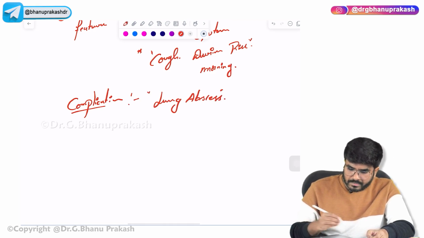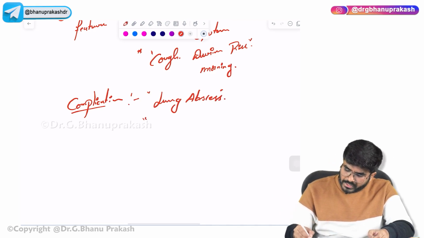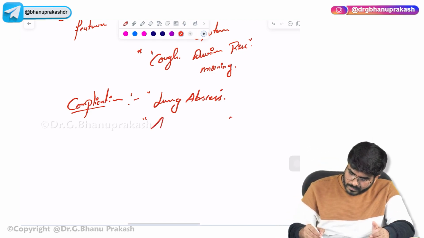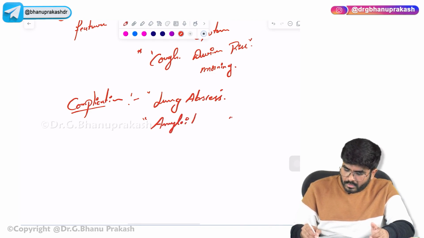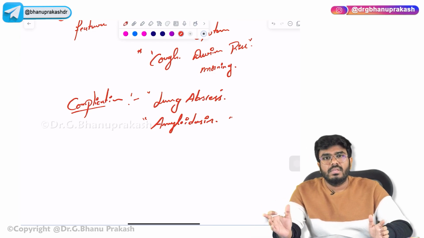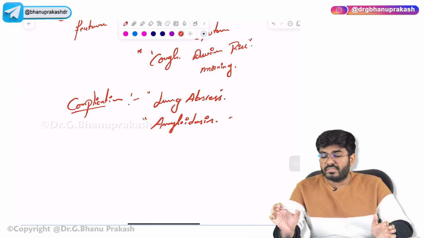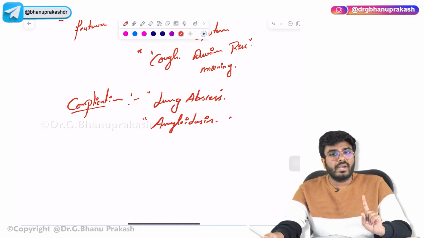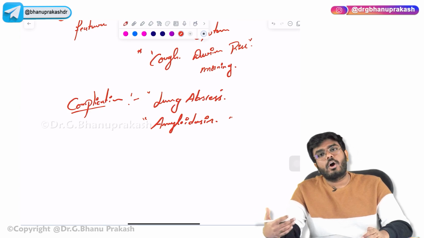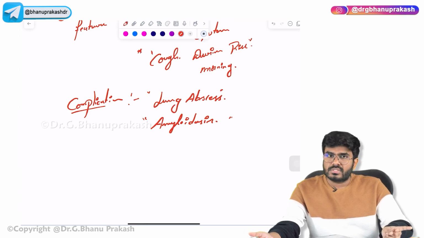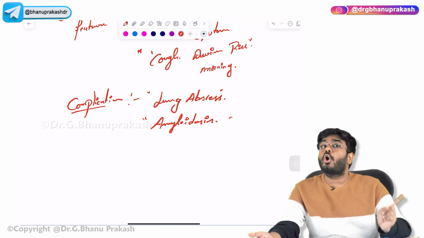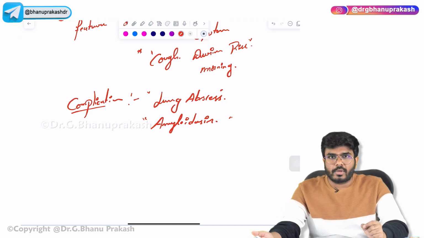And it's a chronic inflammation. See, any chronic inflammatory condition is going to cause amyloidosis. Now, the reason why I am specifically telling you here is because later on we are going to study something called chronic bronchitis. The name itself is there, chronic bronchitis. But chronic bronchitis doesn't increase the risk of amyloidosis. So generally speaking, all chronic inflammations can lead to amyloidosis, but not chronic bronchitis. Again, I am going to discuss that in the topic of chronic bronchitis.